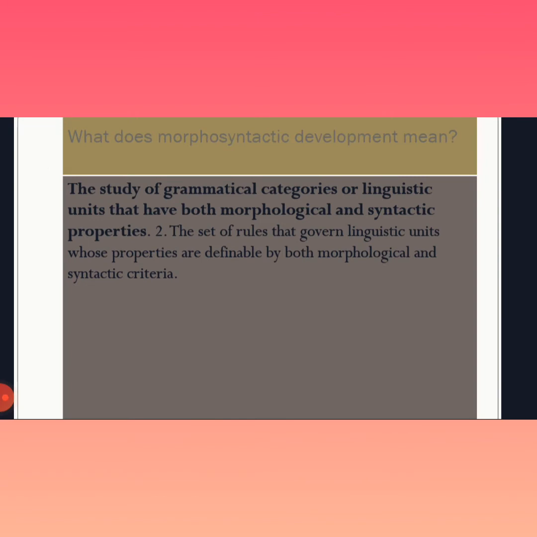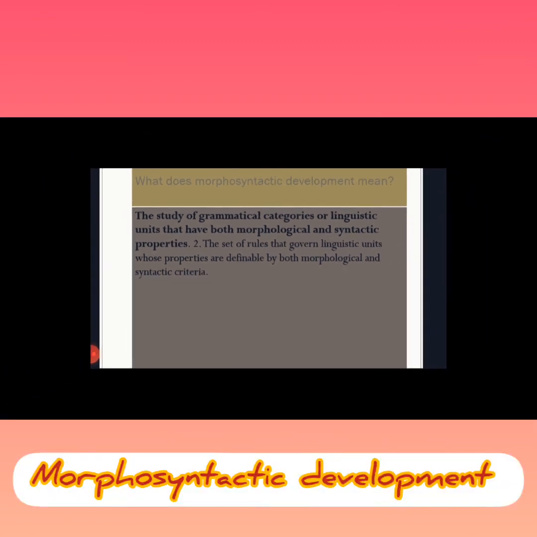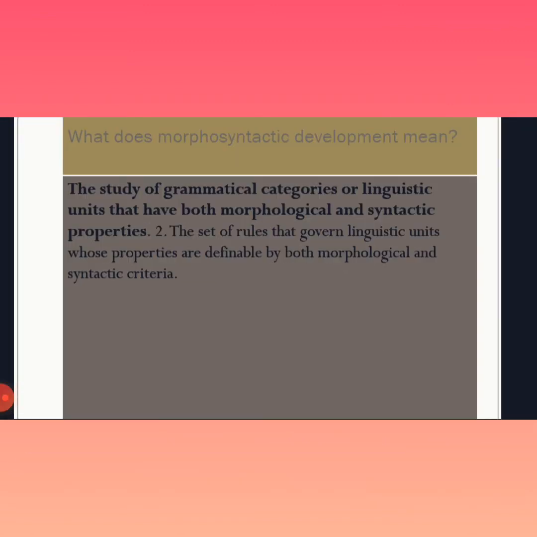What does morphosyntactic development mean? The study of grammatical categories or linguistic units that have both morphological and syntactic properties, the set of rules that govern linguistic units whose properties are definable by both morphological and syntactic criteria.